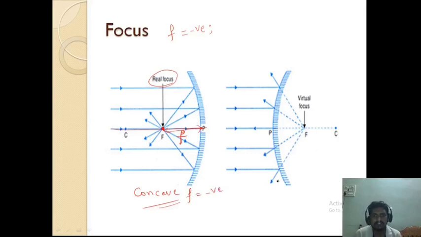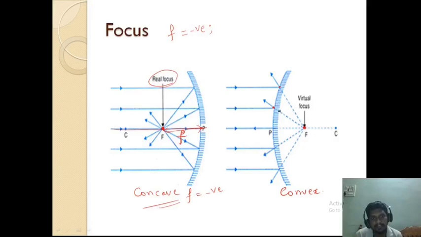What about the convex mirror? This is a convex mirror, with the same parallel beam of light incident on the surface. After reflection, the light rays are diverging. If we extend them in the backward direction, they will appear to be coming from a point.